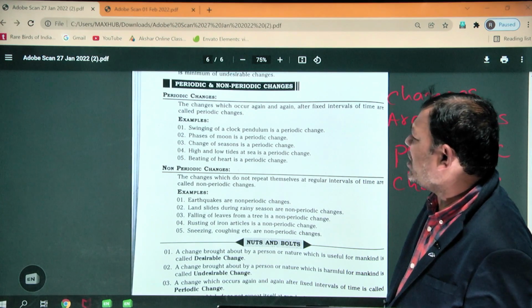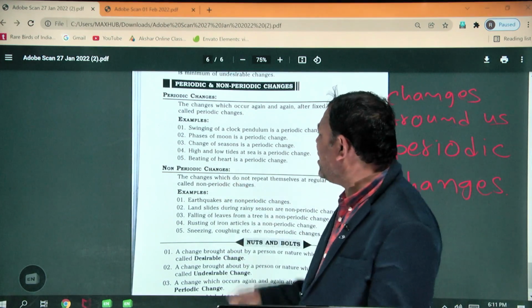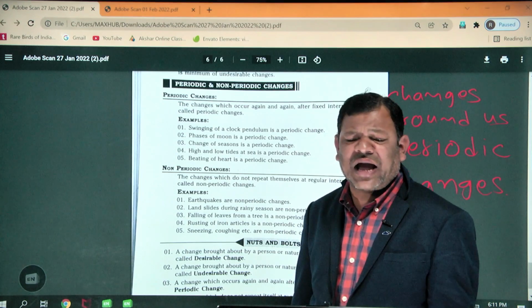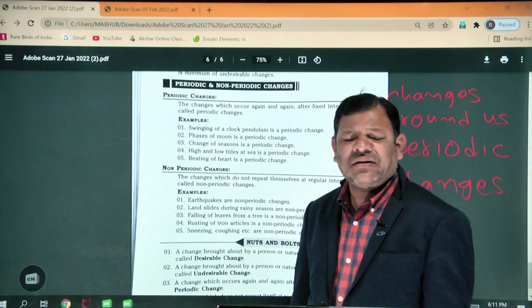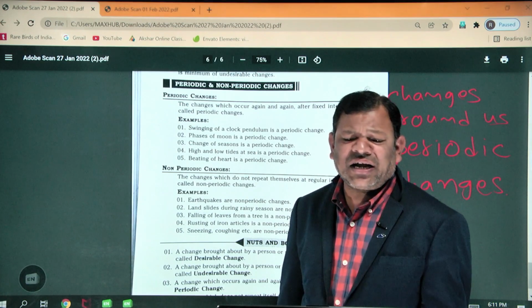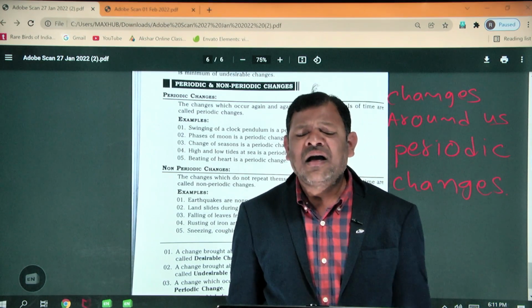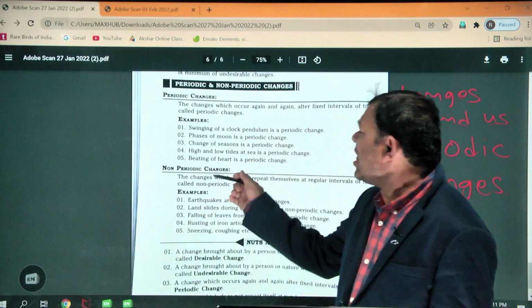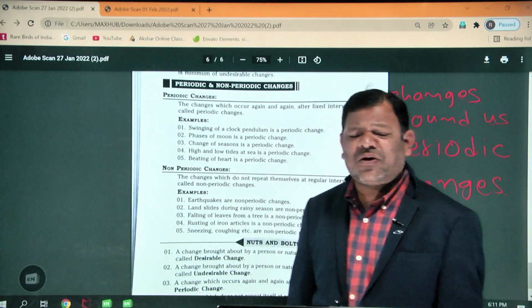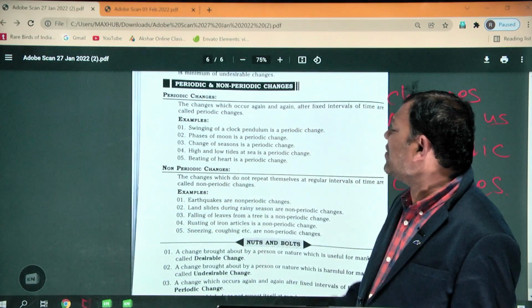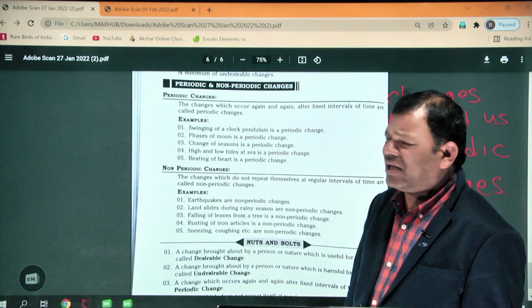Next, a very important point: beating of the heart is a periodic change. The heart beats 72 times every minute. The contraction and relaxation, the systole phase and diastole phase, is called the heartbeat. The restless organ in our body is nothing but the heart. The beating of the heart is also a periodic change.